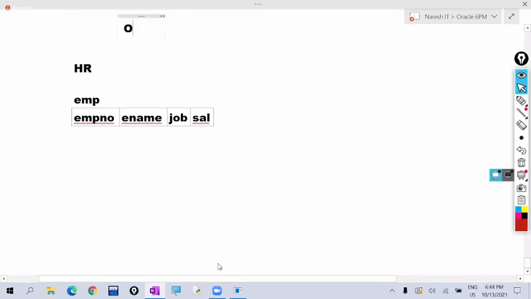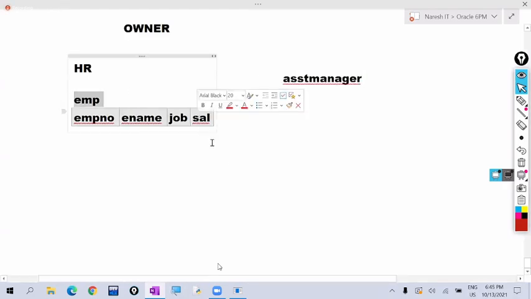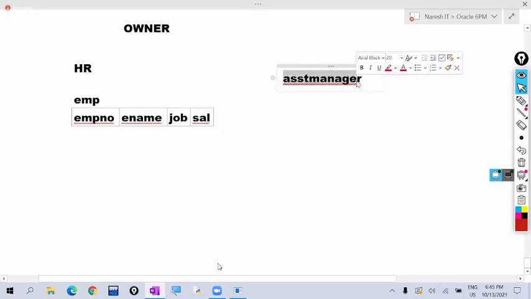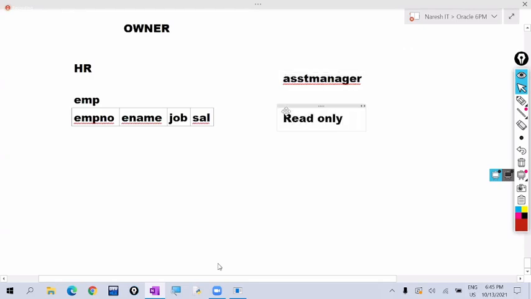Another user is an assistant manager. HR wants to give accessing permission to this assistant manager, only read-only permission.